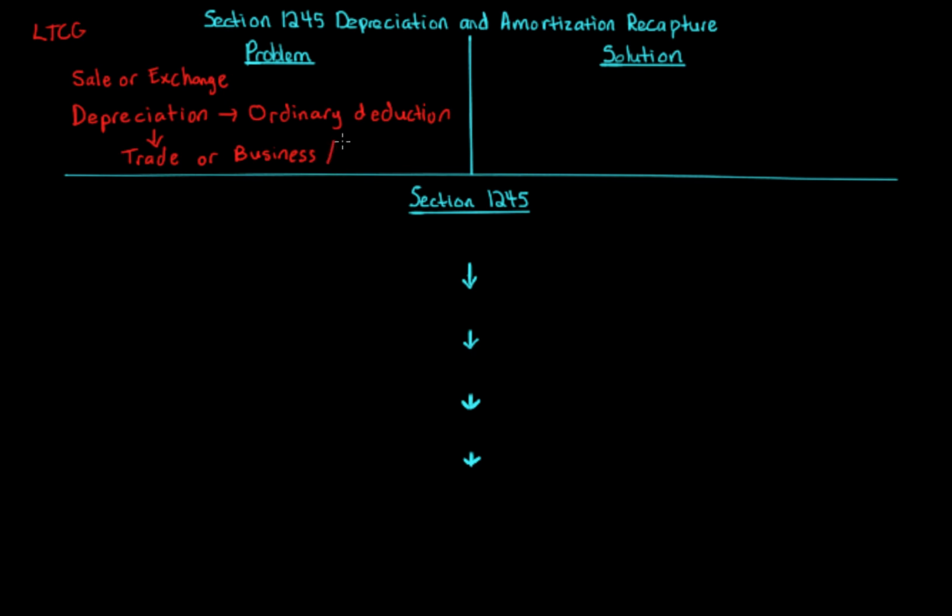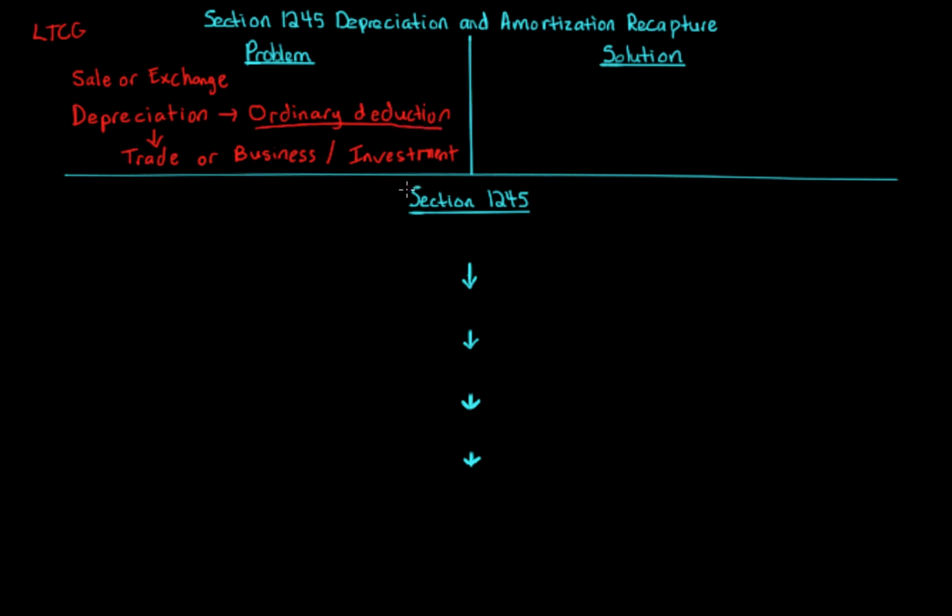That's very important, from the big three with respect to the deductions. Please see the video that discusses exactly what trade or business and investment are. It's a very important concept to understand. Again, you can't get depreciation on personal activity property, like your personal house or your personal car. You don't get to depreciate the car you drive around personally. So the important part is that it's an ordinary deduction, for trade or business or investment.